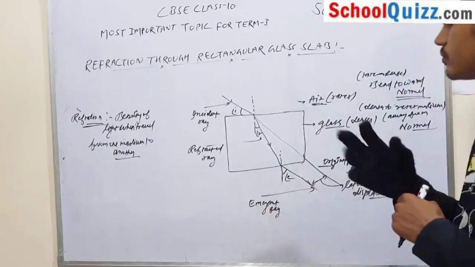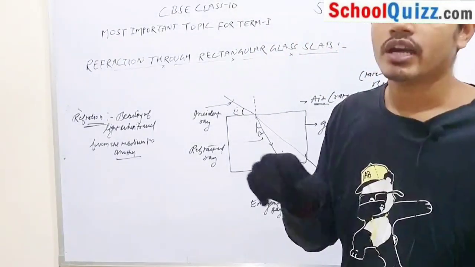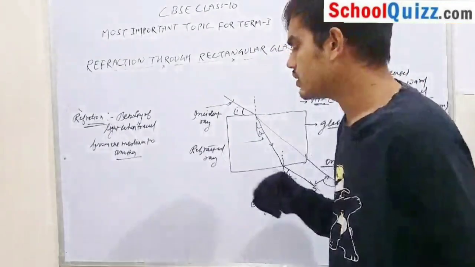Now I am going to tell you some most important questions which might come in your examination. What is your first important question, or first key point? Are the emergent ray and the original path of light, this ray and this ray, parallel to each other?